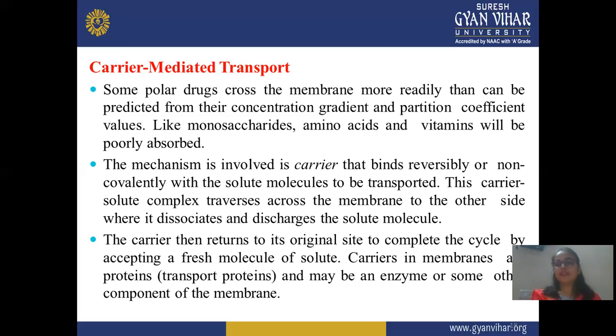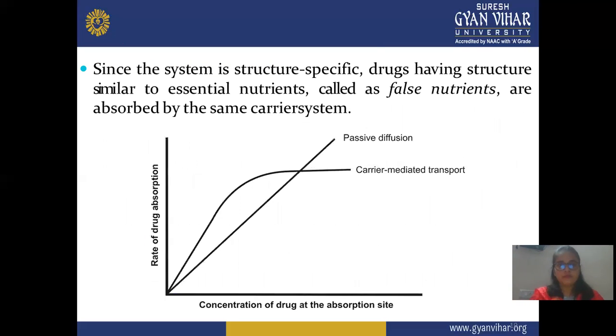Means first it forms a complex and reaches the particular site or the blood, then it dissociates and the carrier gets released. It again comes back to the original site, takes another fresh molecule, forms the complex, and again reaches circulation. This cycle continues until the complete molecule reaches the particular site. This system is structure specific: drugs having a structure similar to essential nutrients, like false nutrients, are also absorbed by this carrier system.